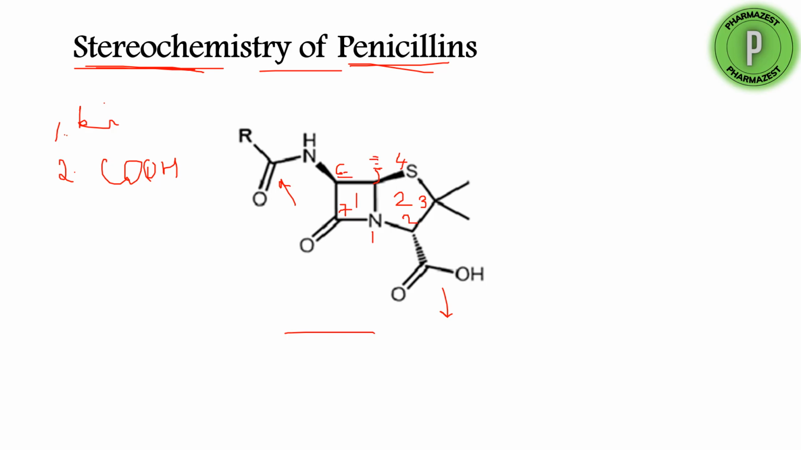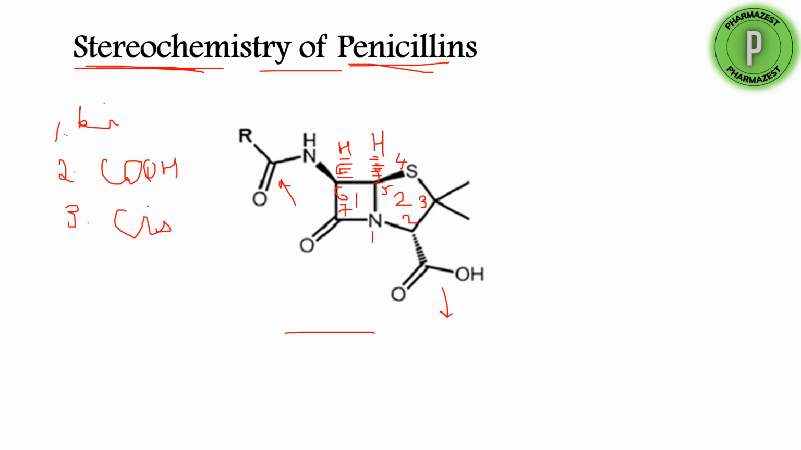And next, at positions 5 and 6 we have two hydrogens. These two hydrogens are also below the plane, so they should have dashed lines. In this figure it is not there, so I am drawing the dashed lines. So the hydrogens at positions 5 and 6 are below the plane. The third point is that these hydrogens are below the plane and they are in cis arrangement.